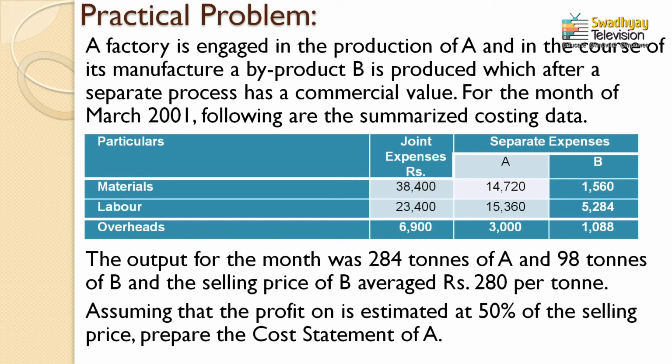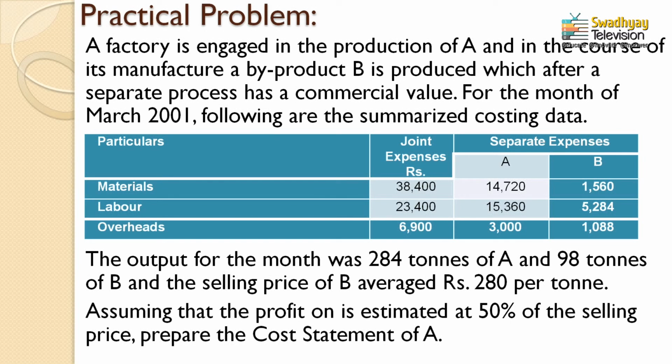Now the third part of the question is very important. The output for the month was 284 tons of A. That means this is an output. Output means the number of units, or maybe tons, or maybe kilograms, or other measures, but whatever it is, it is what comes out at the end of a process from the manufacturing unit. So the manufacturing unit has an output of product A of 284 tons and for product B of 98 tons. That means this was an output at the end of the process, and the selling price of B